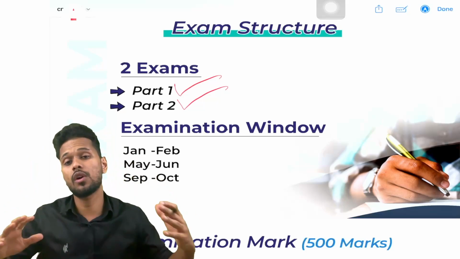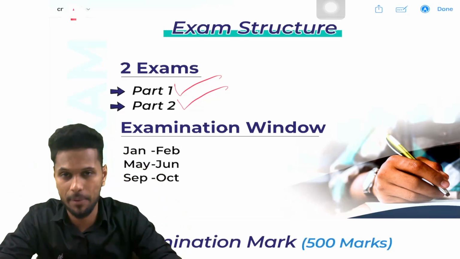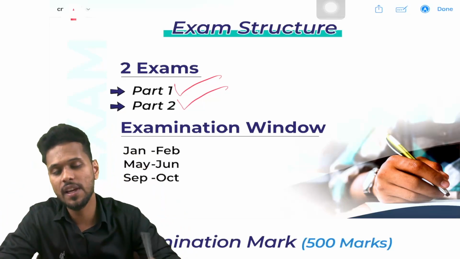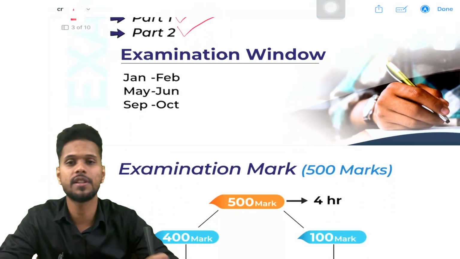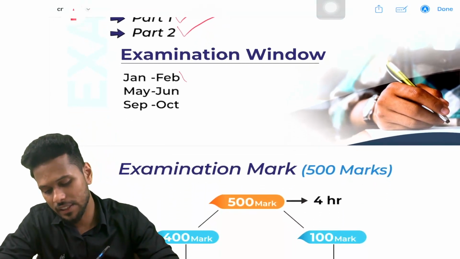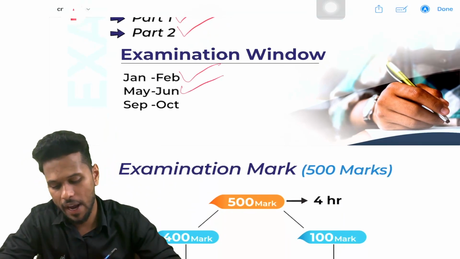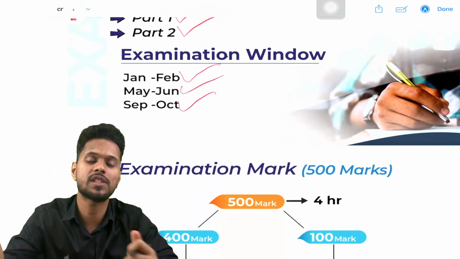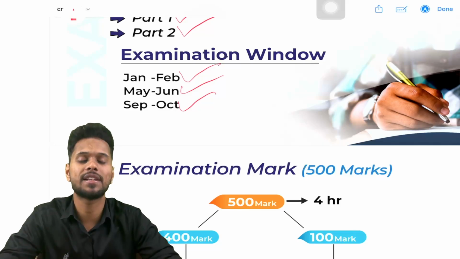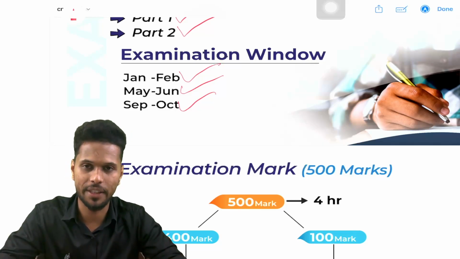Okay, yes. So the next question is when we can write the examination. In a year, examinations are conducted 3 times. That is January-February, May-June, and September-October. So in these times the examinations are conducted worldwide.